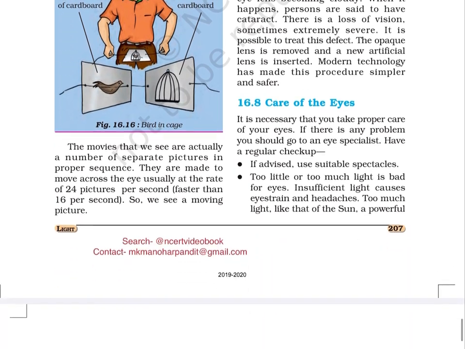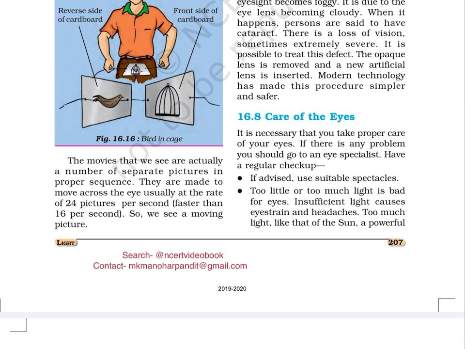16.8. Care of the eyes. It is necessary that you take proper care of your eyes. If there is any problem, you should go to an eye specialist. Have a regular checkup. If advised, use suitable spectacles. Too little or too much light is bad for eyes. Insufficient light causes eye strain and headaches.